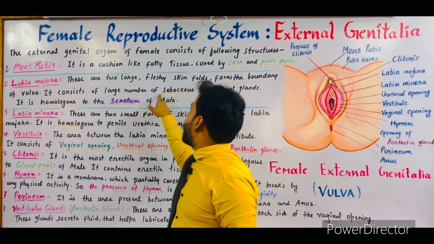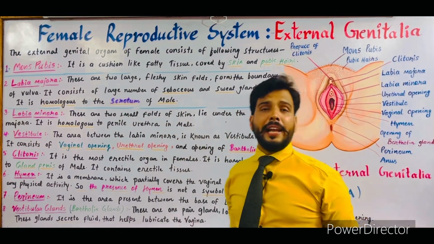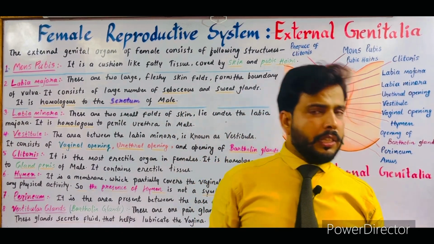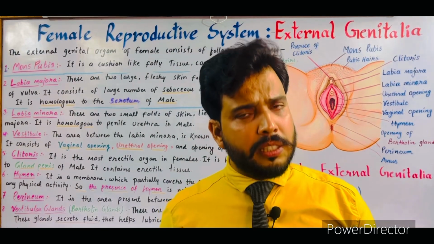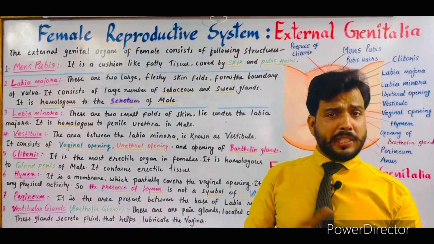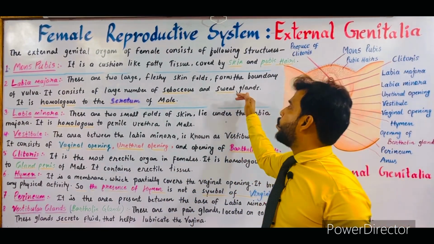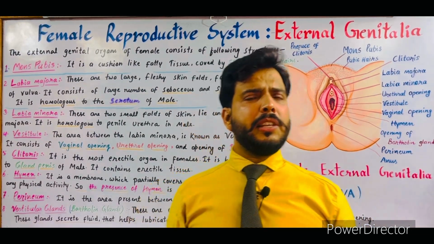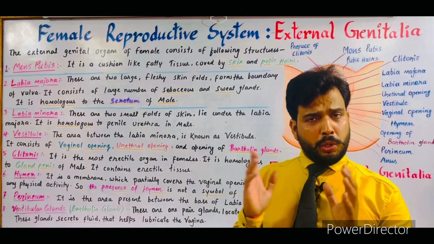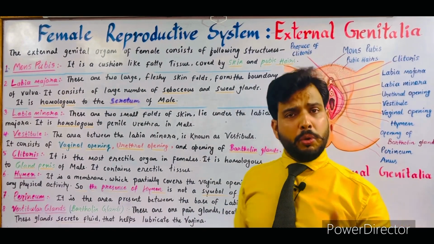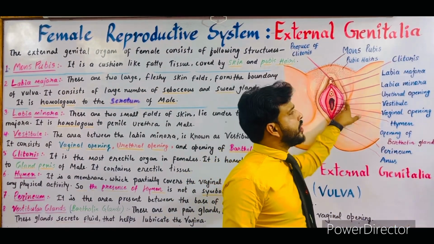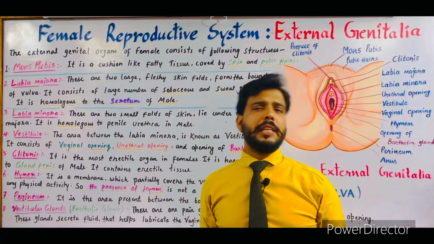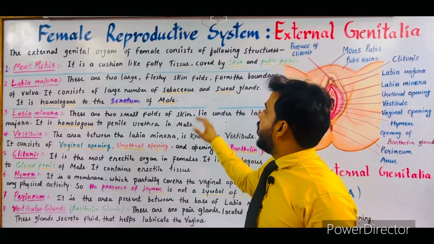It consists of a large number of sebaceous and sweat glands. What is this? Our skin consists of different kinds of glands, such as sweat glands which secrete sweat, and also sebaceous glands which secrete an oil-like substance. So these glands are generally present all over the skin. So these are also skin folds. So the labia majora consists of a large number of sweat glands and sebaceous glands. It is